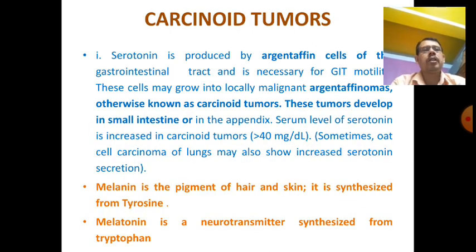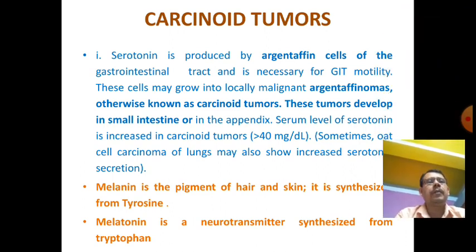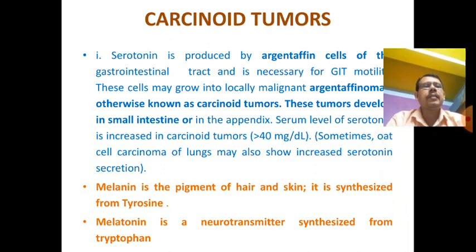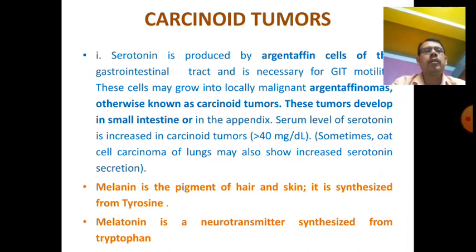Carcinoid tumors. Serotonin is produced by the argentaffin cells of the gastrointestinal tract, and it is necessary for GI tract motility. This is normal, but the cells may grow into local malignant argentaffinomas, otherwise known as carcinoid tumors. These carcinoid tumors develop in the small intestine and the appendix, and the serum level of serotonin in carcinoid tumors is increased to more than 40 mg per dl. And sometimes oat cell carcinoma of the lungs may also show increased serotonin secretion.